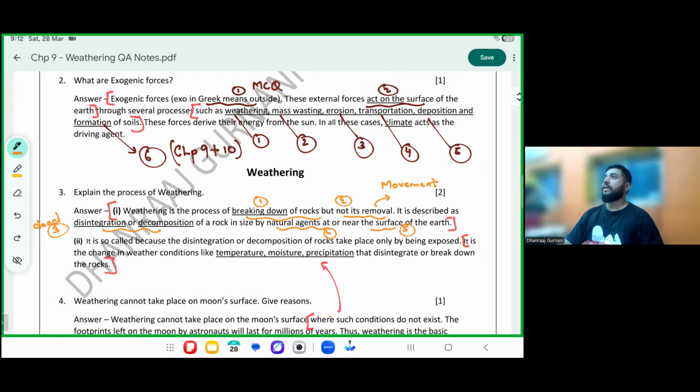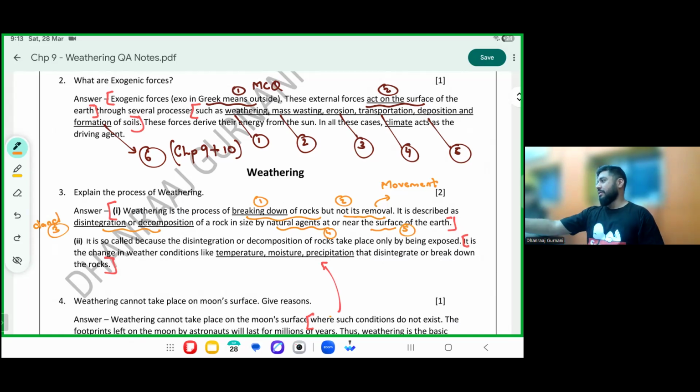Decomposition is usually used for something which mixes back with the earth, which is not the 100% correct terminology for denudation. The concept is same, basically minimizing or breaking down, but the detailed meaning is a little different. The basic aim is the same.